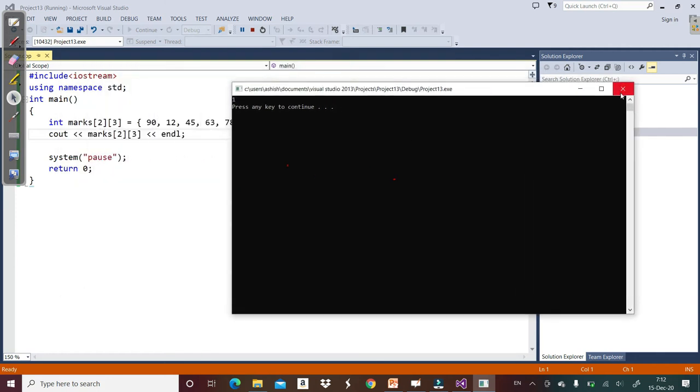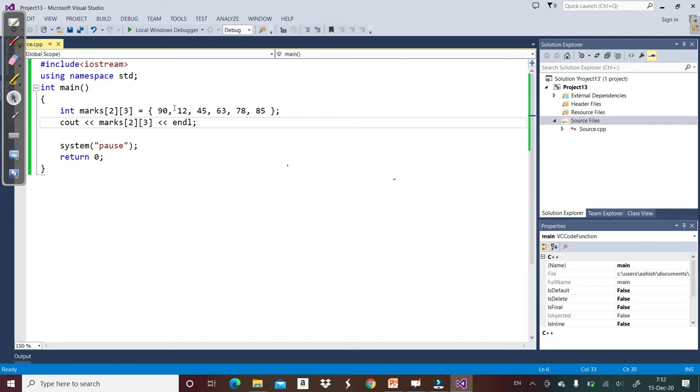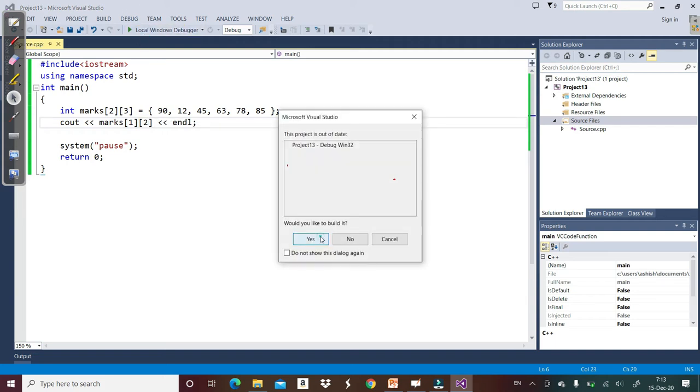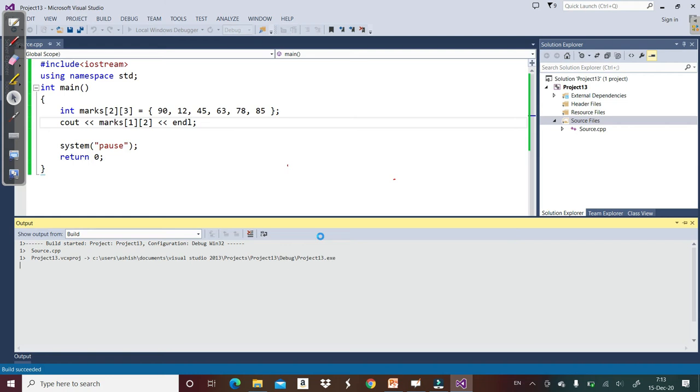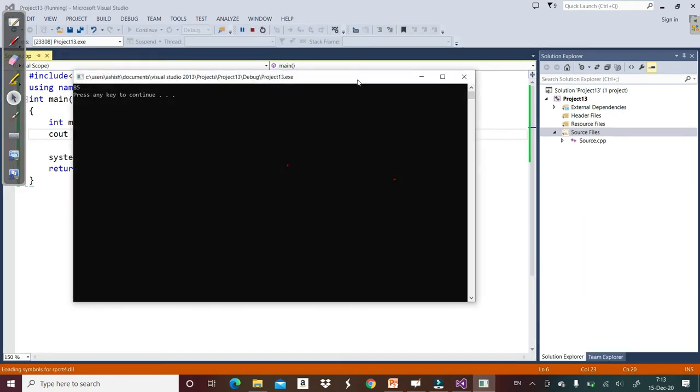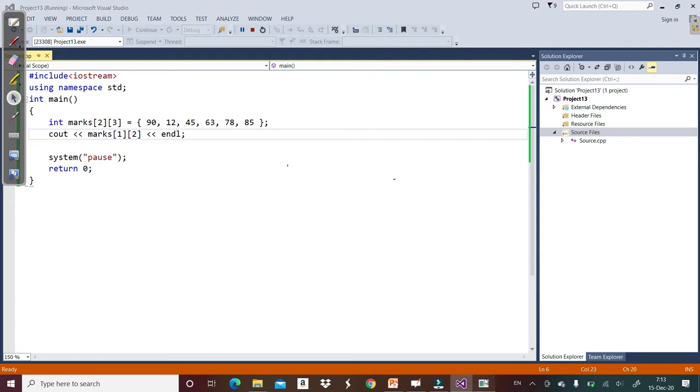One. Let me check it. Why is it giving us 1? Second row and third column. Okay, why is it giving us 1? Because I said second row and third column, but it should be index 1 and 2, because array index starts with 0. I'm sorry. See, it is 85. Okay, so this is how you can initialize.